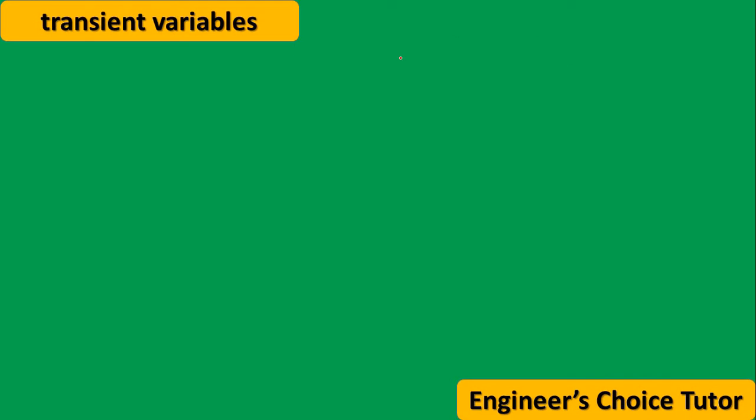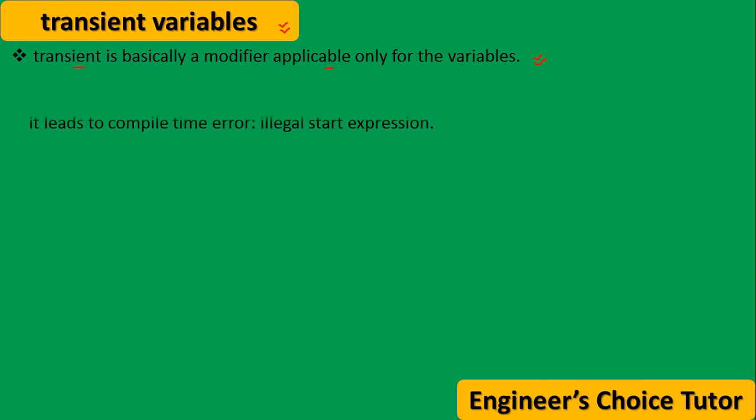In today's lecture we are going to see about the transient variable. So what is transient? Transient is basically a modifier applicable only for variables. Is it clear? It is not applicable for methods. It is only applicable for variables.